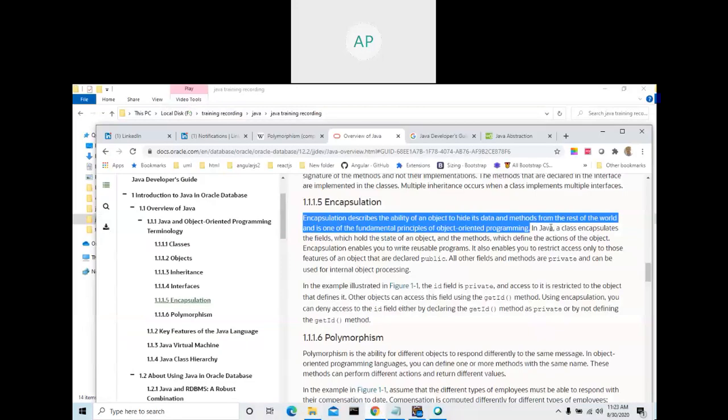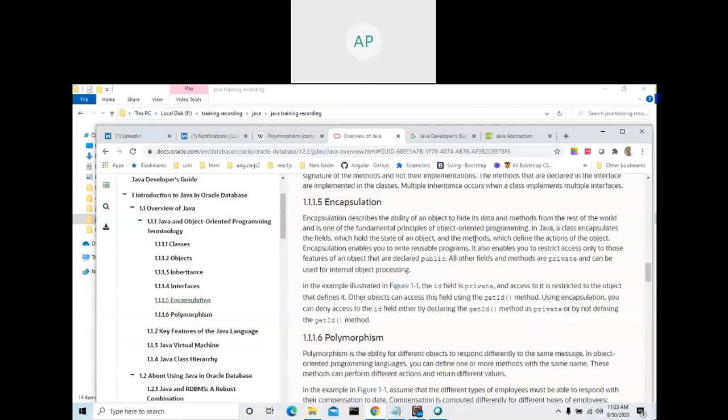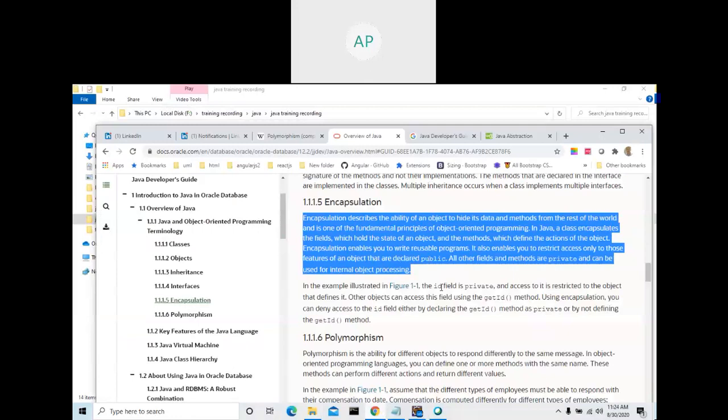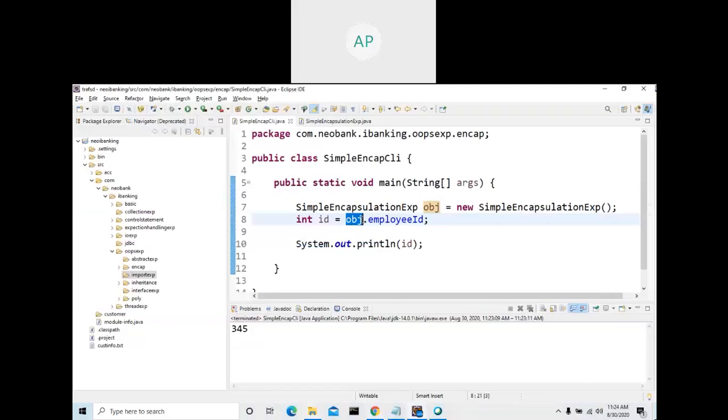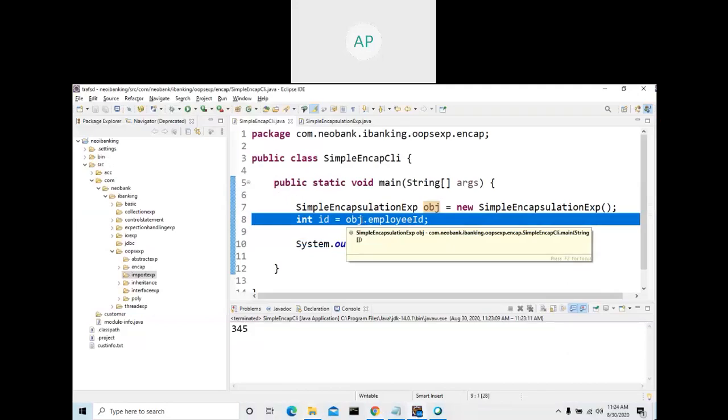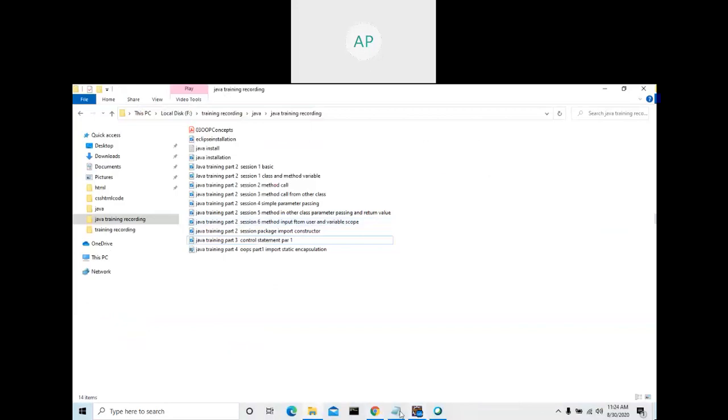According to encapsulation, go to the Oracle documentation. In Java, a class encapsulates the fields, the variables which hold the state of an object, and the methods which define the actions of the object. You can go and read this. Encapsulation enables you to write reusable programs. It also enables you to restrict access only to those features of an object that are declared public. All other fields and members are private and can be used for internal object purposes. So this is not the right way.